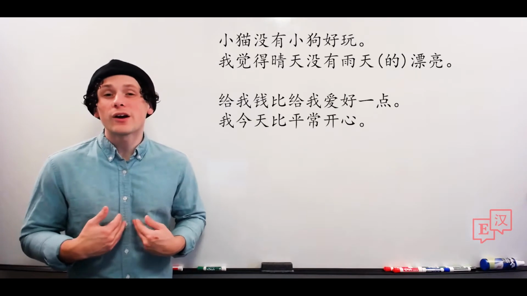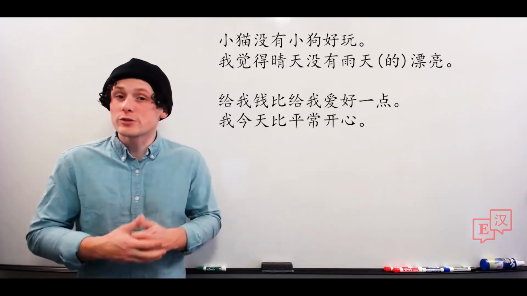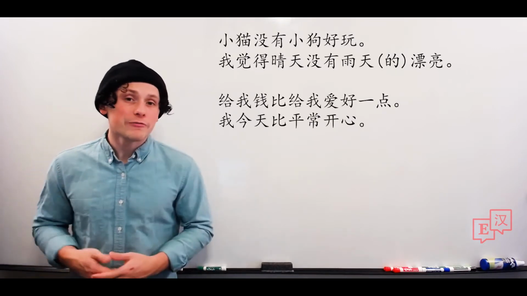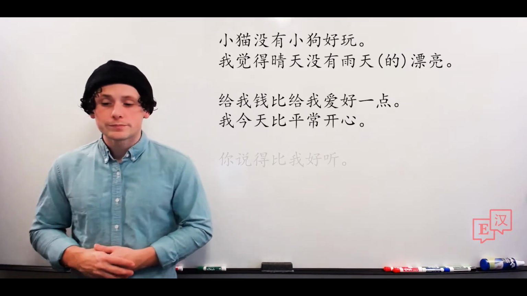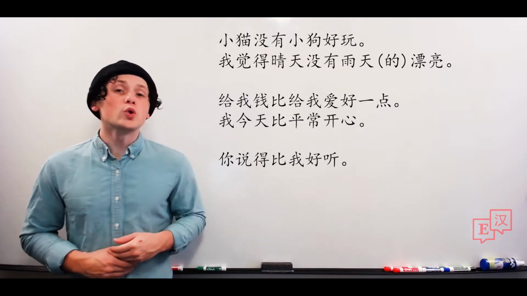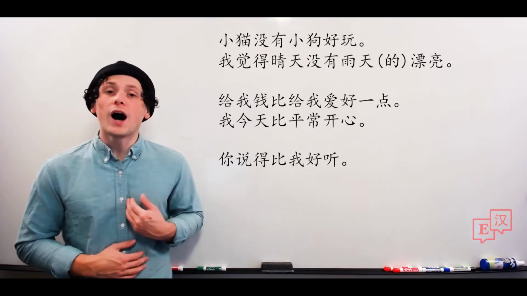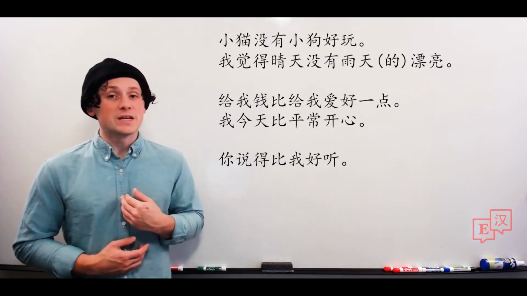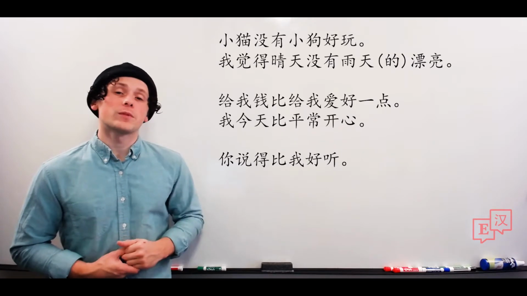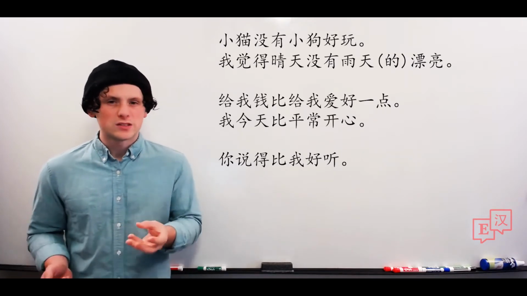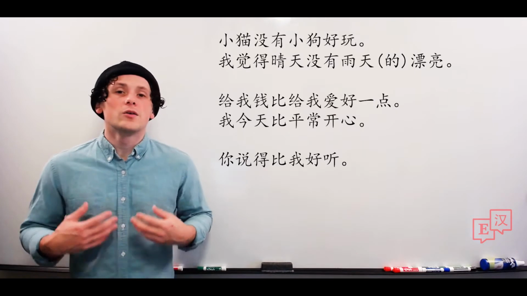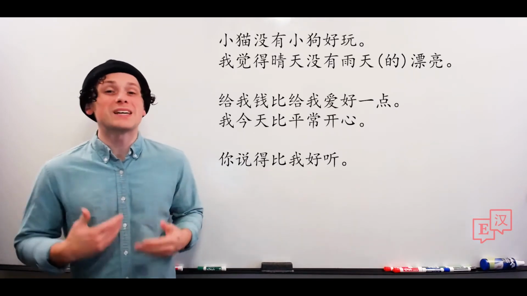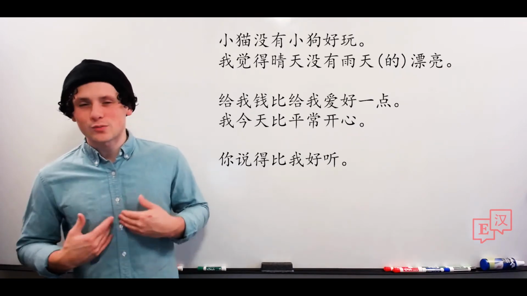Now we can also use 比 to compare two actions. That is to say, we can compare how well I speak versus how well you speak, or how fast he runs versus how fast she runs. An example, 你说的比我好听。So you speak compared to me, good sounding. What this means is you speak better than me, or what you say sounds nicer than what I say.